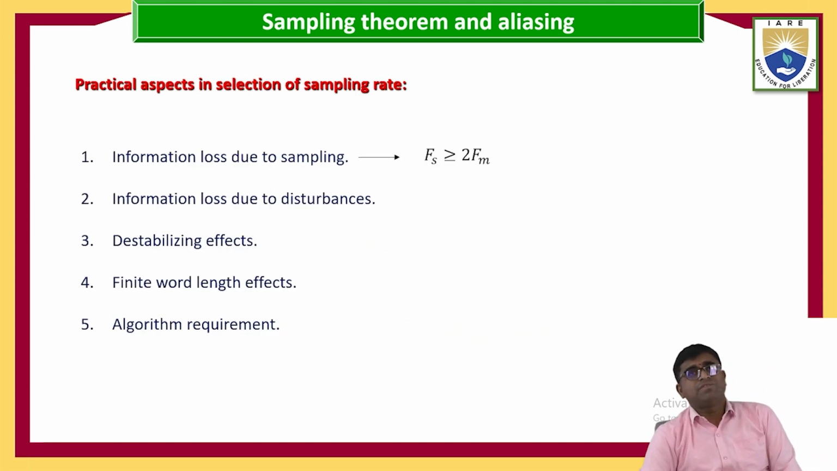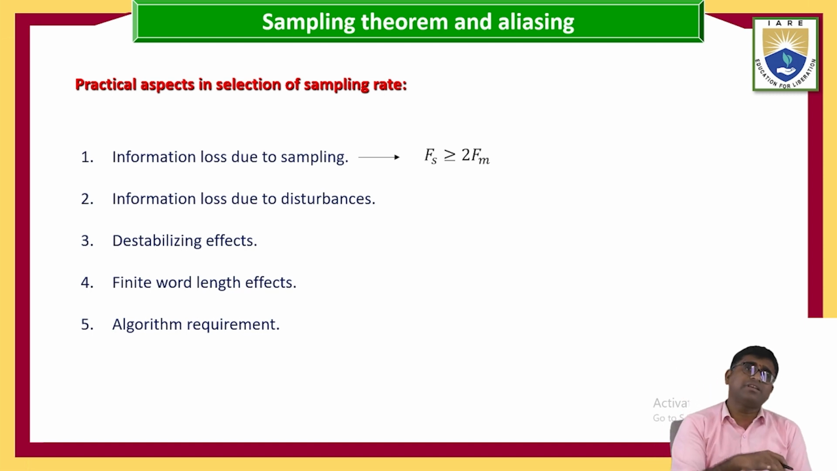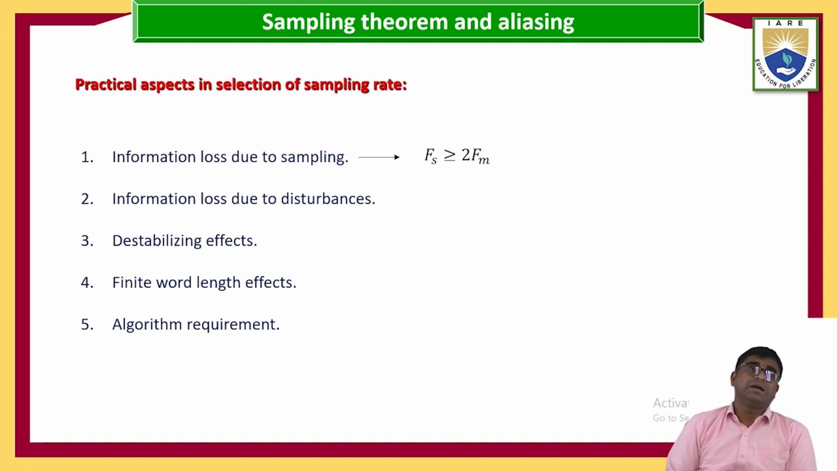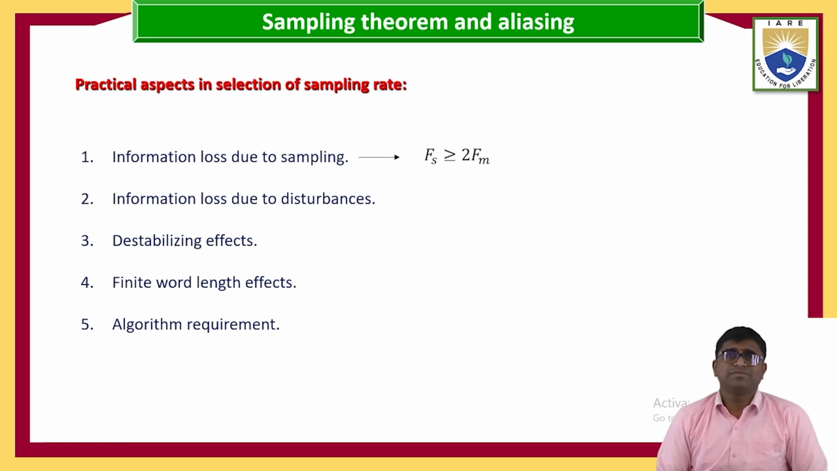Next, information loss due to disturbances. Already you saw this in the control system. Similarly, disturbances occur at the plant or process, or before the plant or process, otherwise in the controller also. That's why information is lost due to disturbances, if you do not give proper sampling processing. And the next ones are the distribution of effects and finite word length effects, and algorithm requirements.